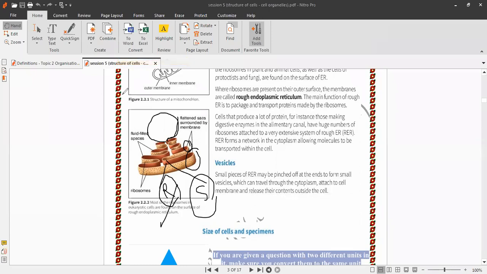The first one, the breakdown or digestion of macromolecules inside the cells, like carbohydrates, lipids, proteins, and also nucleic acids. The second function, cell membrane repair. The third function, responses against foreign substances such as bacteria, viruses, and other antigens. This process is called phagocytosis.